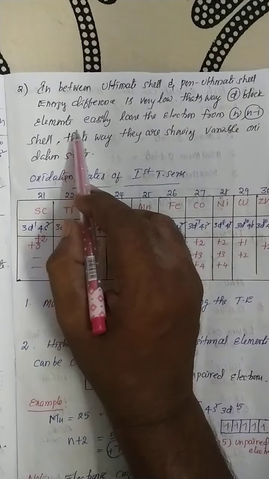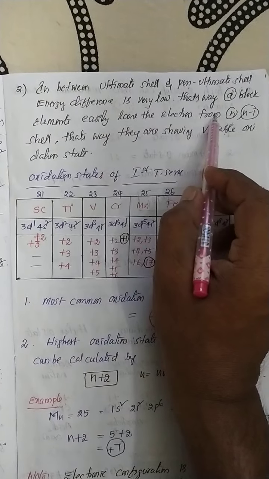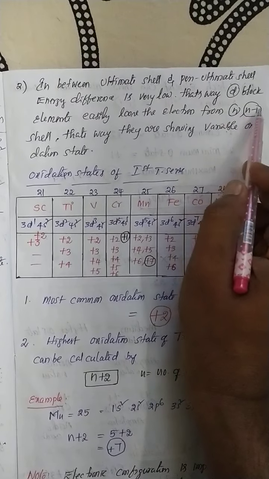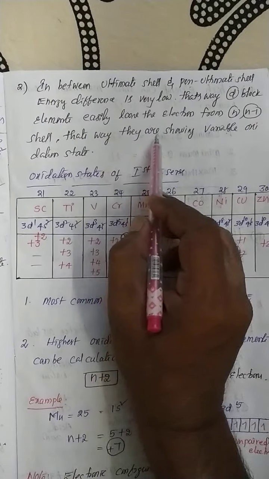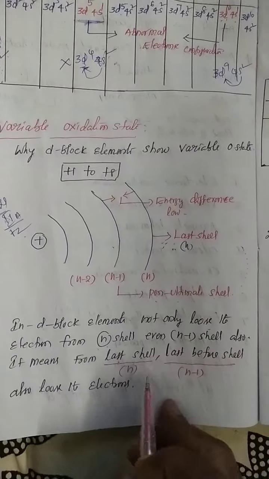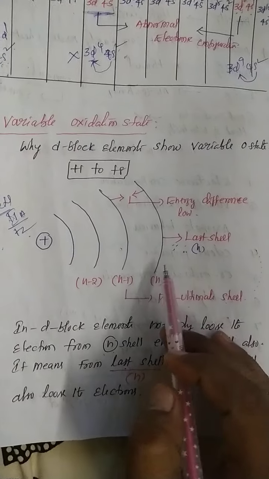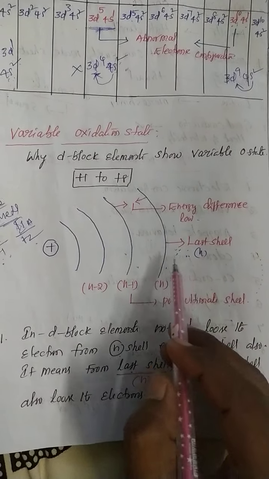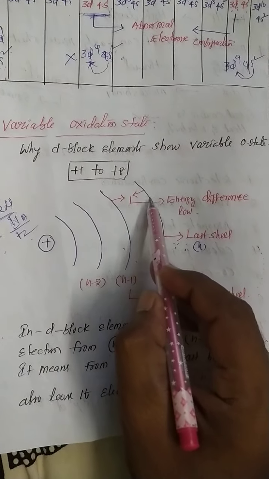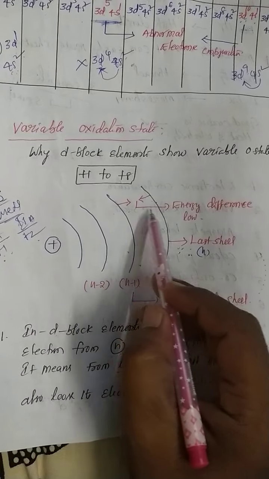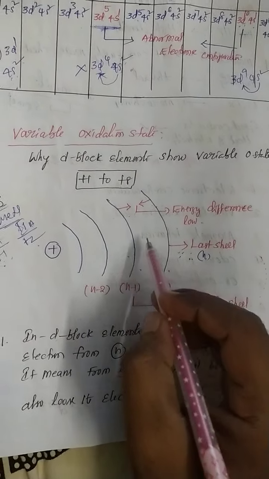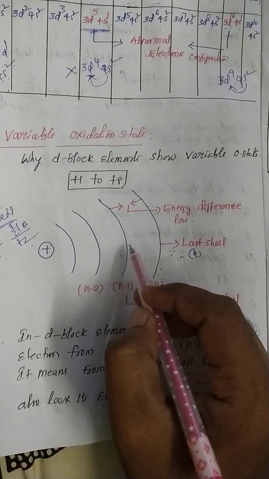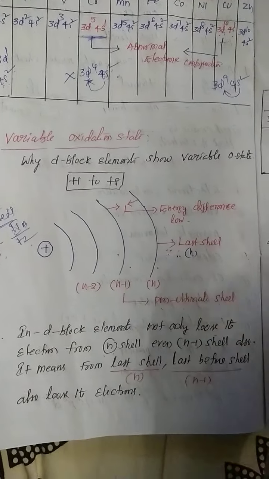That's why d-block elements easily lose electrons from the n and (n-1) shells. If the energy difference is very low, they can easily lose the electrons.